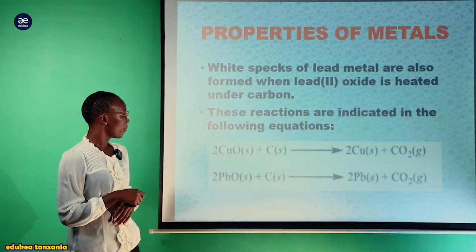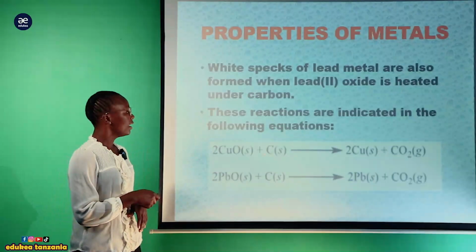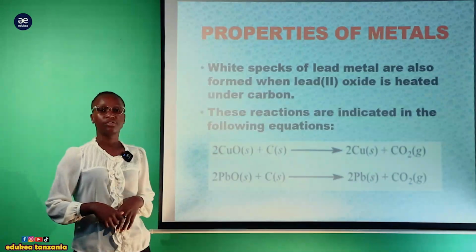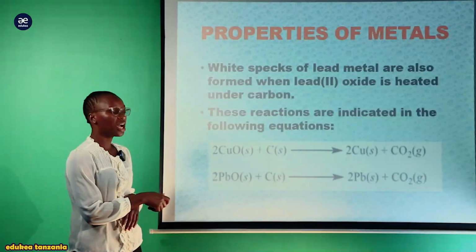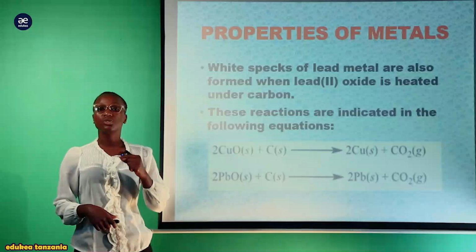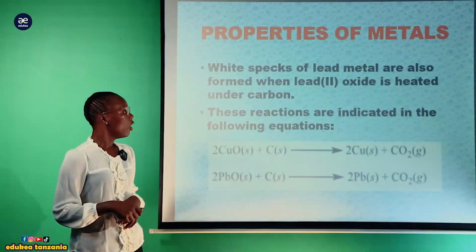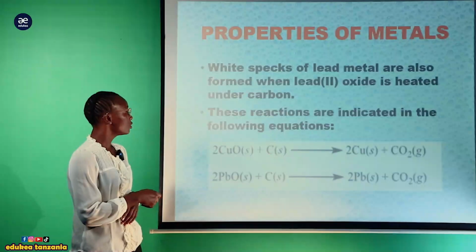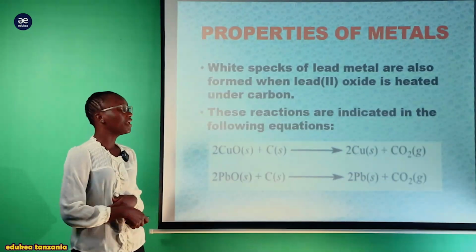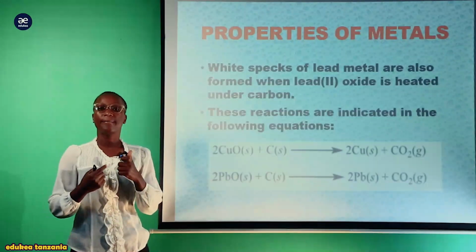So you can see here, this is copper oxide, the oxide of a metal. Here there is carbon, which is just charcoal. So this one acts as a reducing agent because it has reducing power like other metals. It is going to reduce the copper oxide into solid copper, or copper metal.